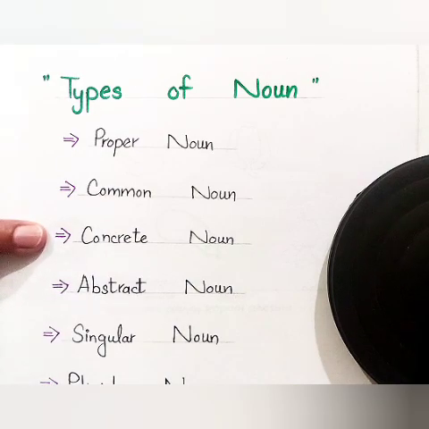Next one, concrete noun. What is a concrete noun? A concrete noun is a noun that refers to a physical thing, person, or place, something or someone that can be perceived with the five senses.